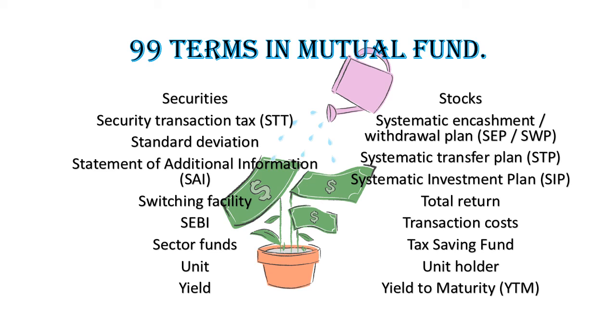Statement of Additional Information, SAI. This is a supplementary document to the main offer document of a mutual fund scheme. It contains additional or changed information about the scheme and its operations. Switching facility. This is an option available to mutual fund investors to switch their investments, either fully or partially, between schemes offered by the same mutual fund and/or options, dividend payout, dividend reinvestment and growth.